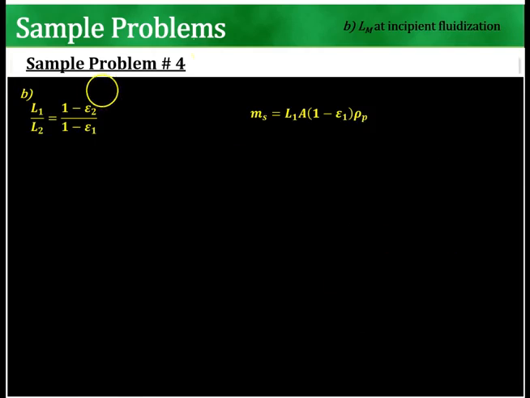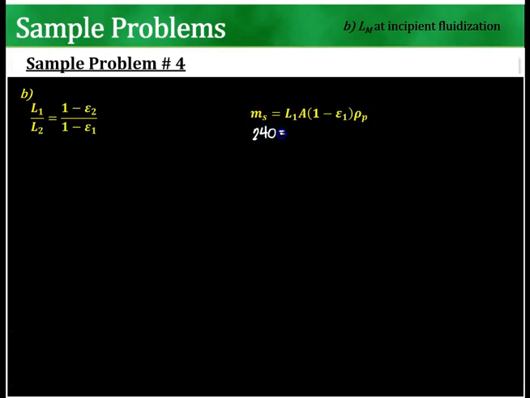So this one here that you're solving is the minimum fluidizing velocity. Now, letter B, LM at incipient fluidization. So when does it start to fluidize? So in here, let's solve first for the length or the height. Initially, what you're given is a mass of 240.